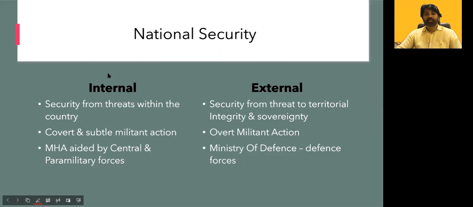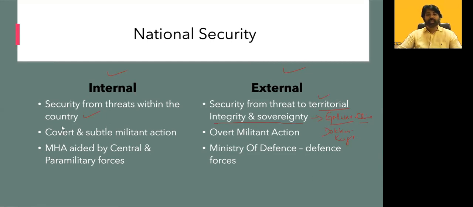The basic difference between internal and external threat: internal security is security from threats within the country, while external is security from threats to territorial integrity and sovereignty. For example, what happened in the Galwan incident with China, or Doklam, or Kargil with Pakistan. All these question the territorial integrity and sovereignty of the nation. It is an external threat.